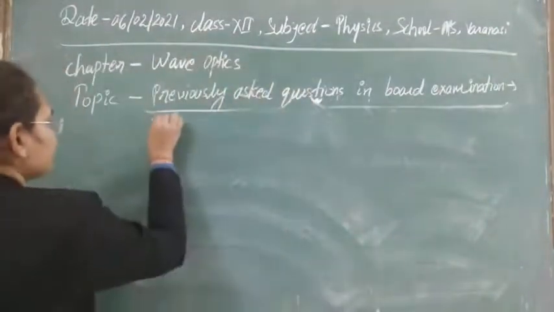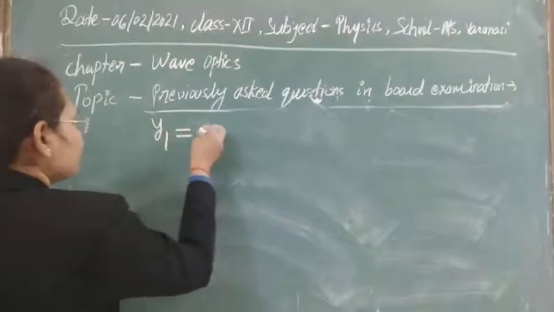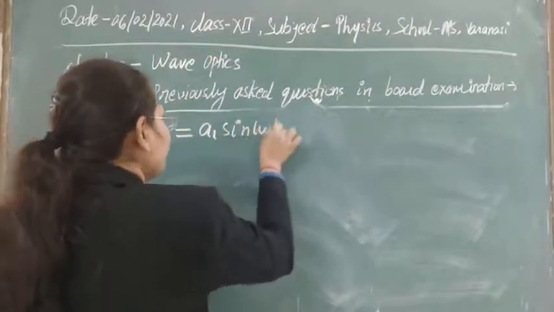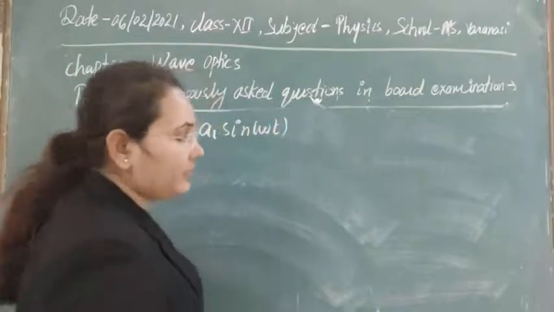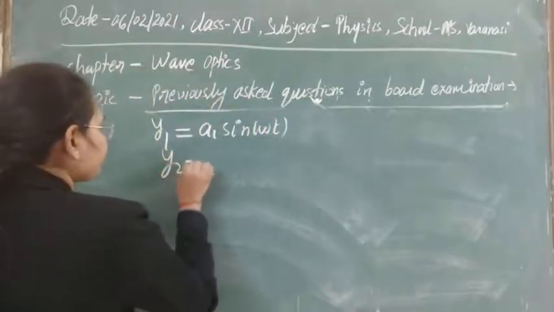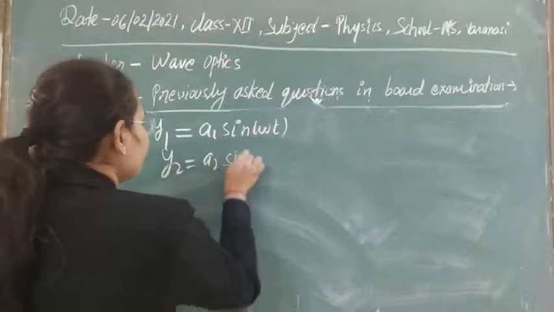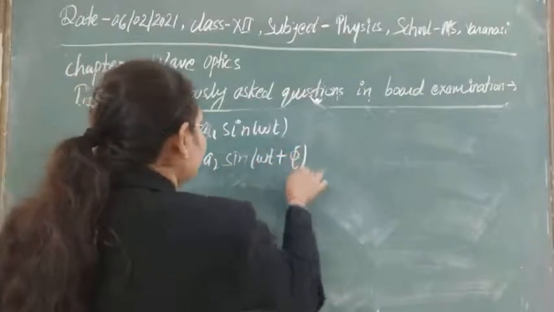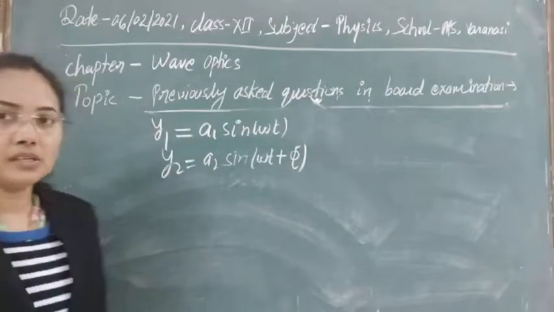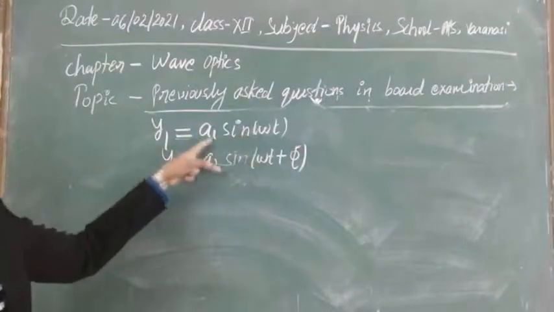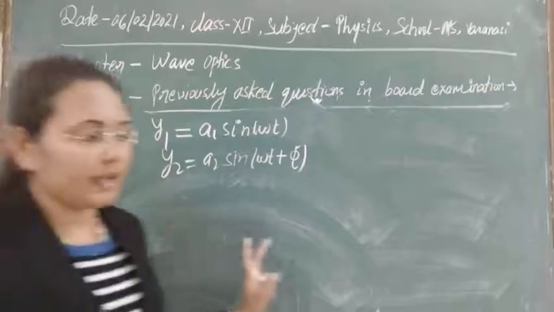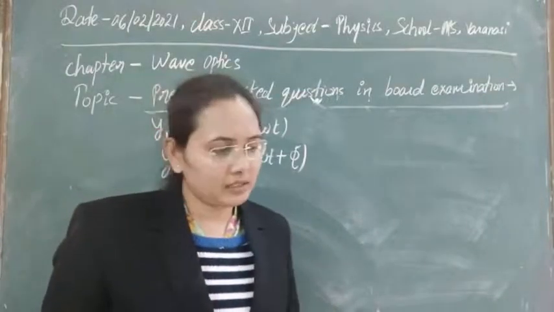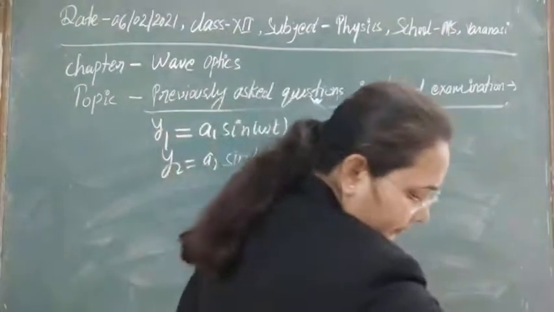Suppose the first is y1 = a1 sin omega t, and y2 = a2 sin(omega t + phi), where phi is the phase difference between the two light waves. Obviously the frequency will be the same, and we are taking slightly different amplitudes here, though we can also take equal amplitudes, as I told you why we can.